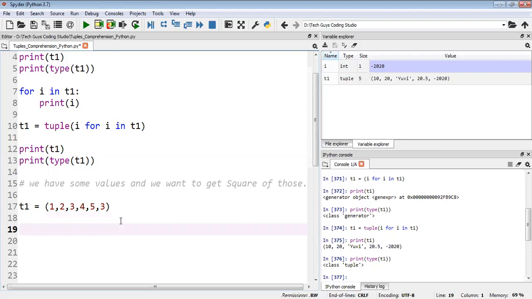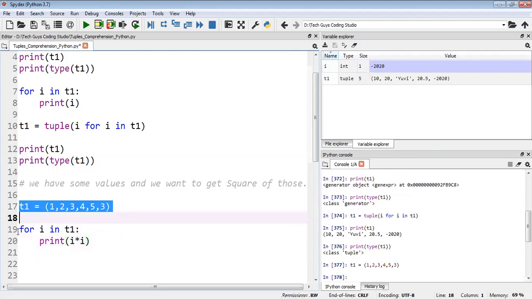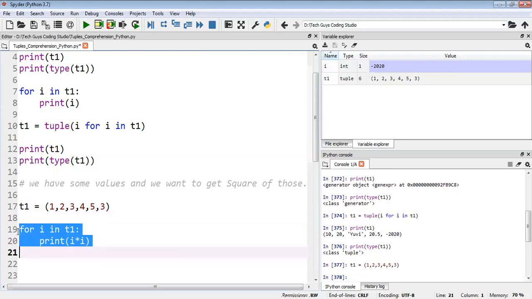So first of all, I'll just write a normal example with the help of a for loop: for i in t1, then print of i star i. Like this I will write it. Okay, so we'll check normally. I will check it here. Okay, now I will run this for loop.